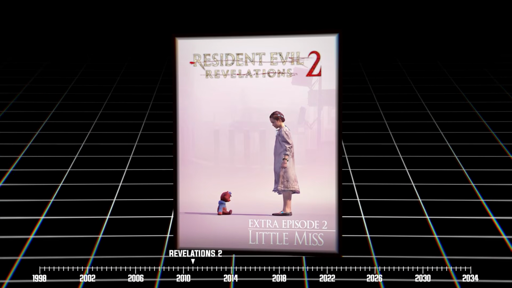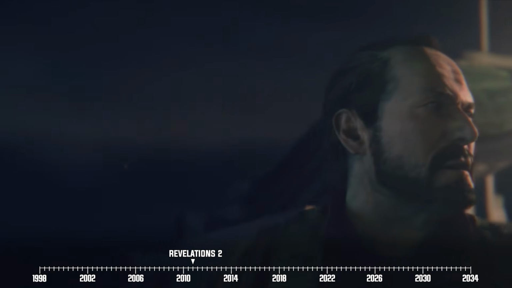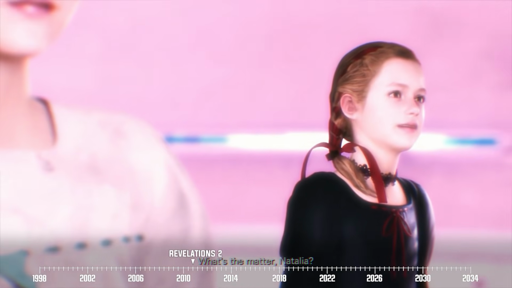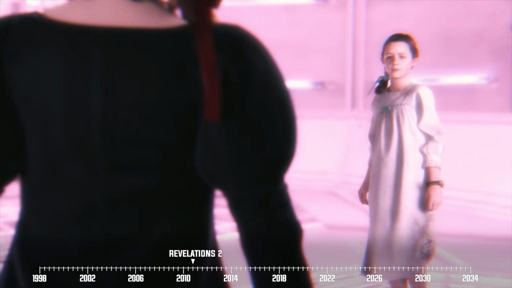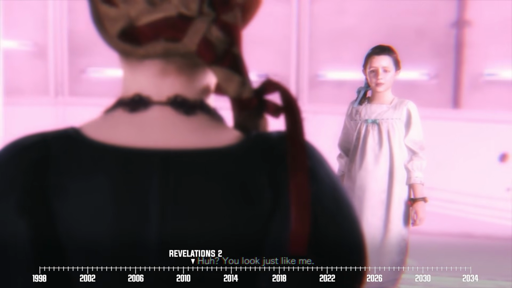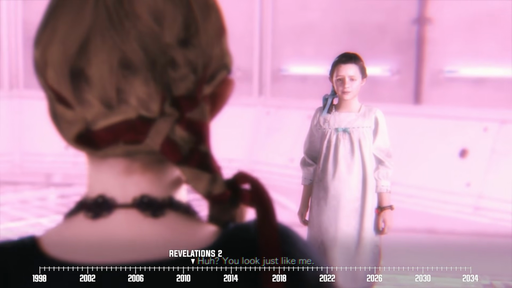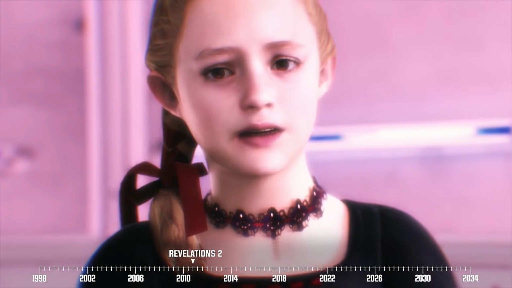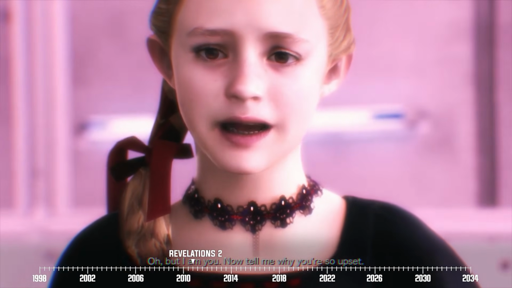First, there's one called Little Miss, which is set shortly before Barry's arrival on Sane Island. In this one, we're introduced to Natalia's other personality, simply known as Dark Natalia. And as the name suggests, Dark Natalia is an evil version of the little girl. If nothing else, Little Miss introduces us to the idea that Natalia is fighting her own inner demons.